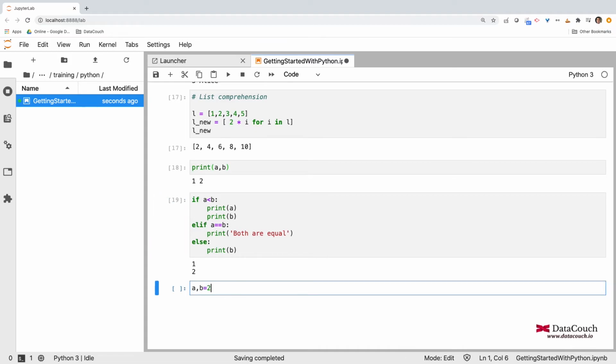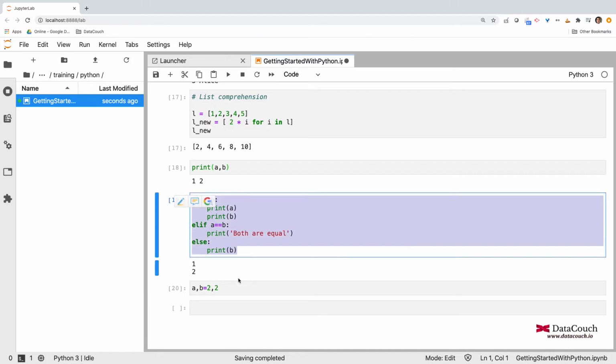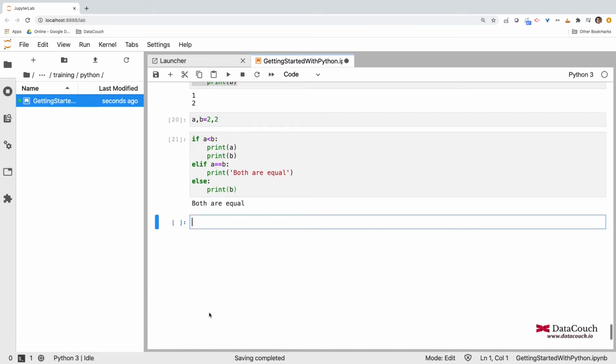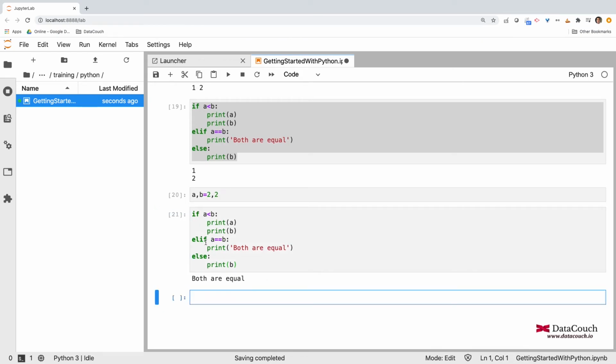Let's try to execute this statement by changing A and B to a value. Let's say A comma B equals 2 comma 2, and I run it, and I copy this again, and I will paste it here, and I will run it again. So now it is showing me both are equal. So that means my else if condition is working well.